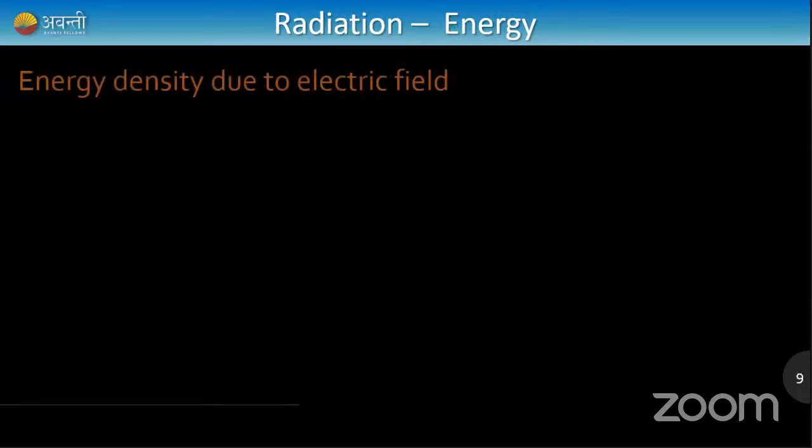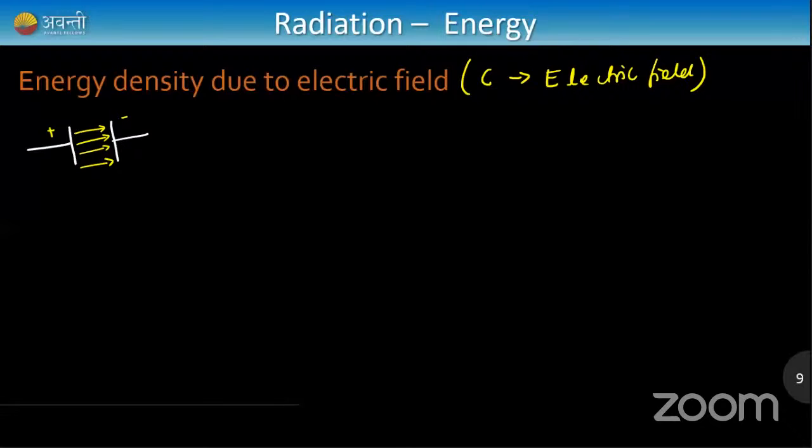So how is energy stored in the electric field? For that, I'll take the example of a capacitor. If you remember, guys, in a capacitor, an electric field exists in between the two plates. Imagine this plate is positively charged and this one is negatively charged. The electric field moves from the positive to the negative end, and energy is stored in the capacitor. A capacitor is like a battery: it stores energy in the form of electric field. A regular battery with an EMF stores energy in chemical form, but a capacitor stores energy in the form of electric field. So let me try to derive this.